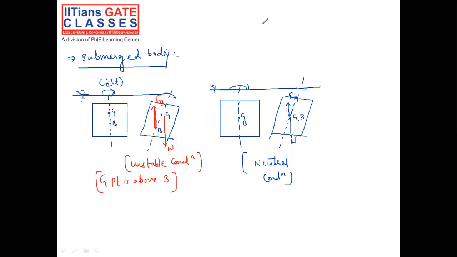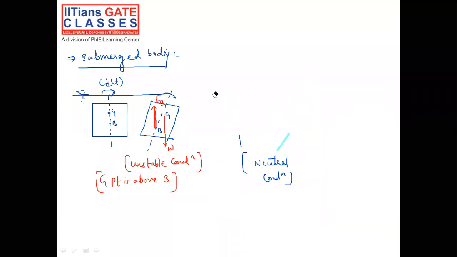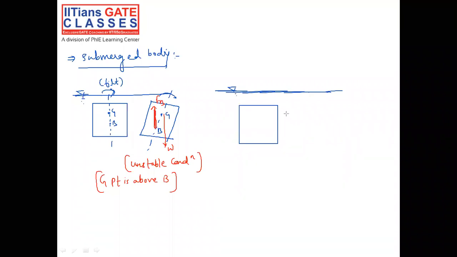Now let us discuss the third condition, that is the stable condition, where you will come to know the point B will be above the point G. Let me show through a figure. We have given some tilt.